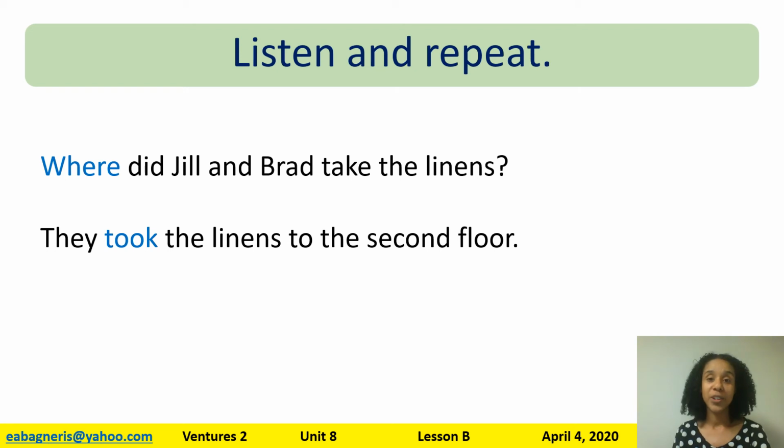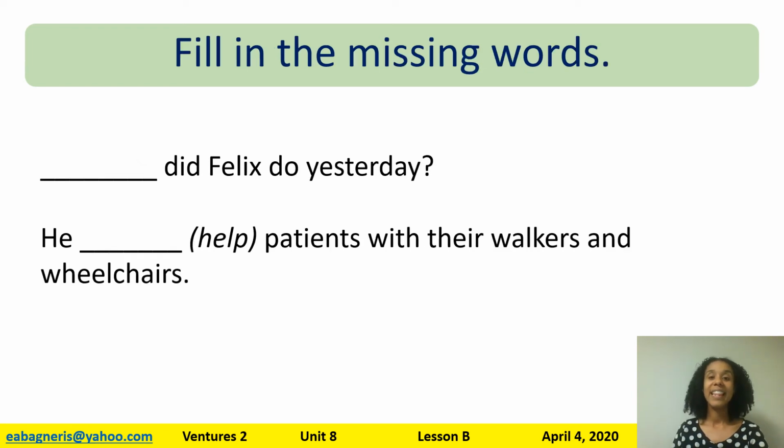In the question, we already know the activity. Take the linens. So we know that this has to be a where question. And in the answer, it tells you, to the second floor. That's the place. That's the where. The next one.